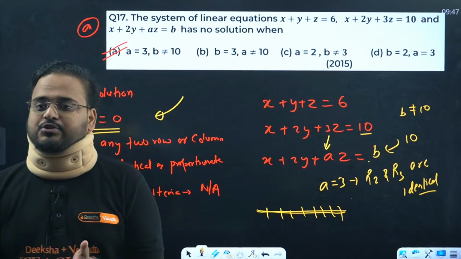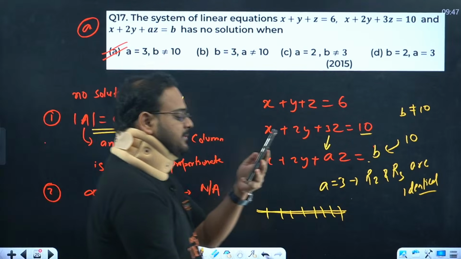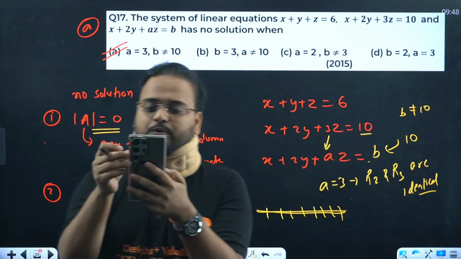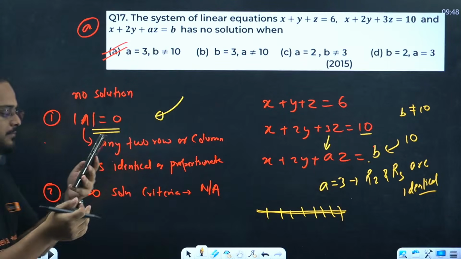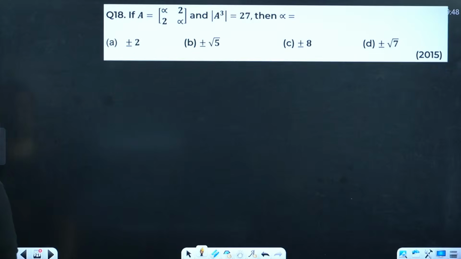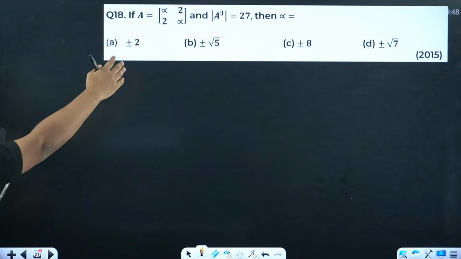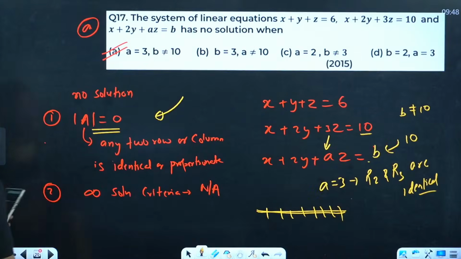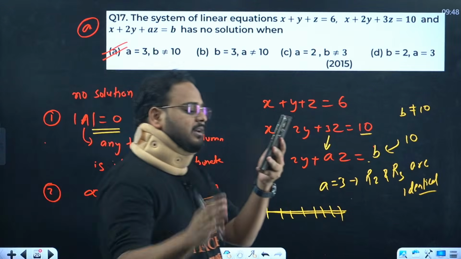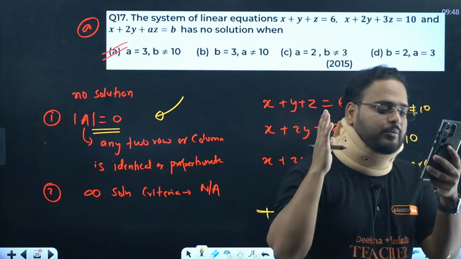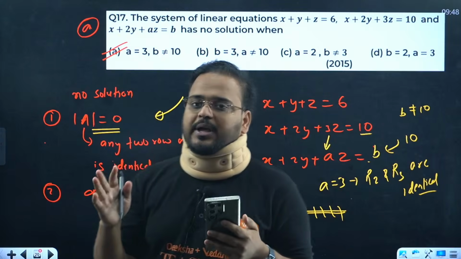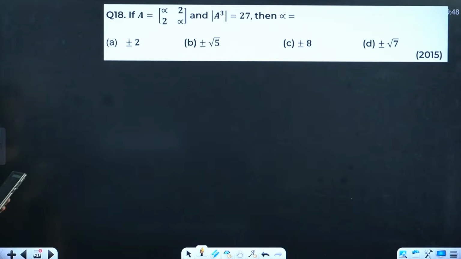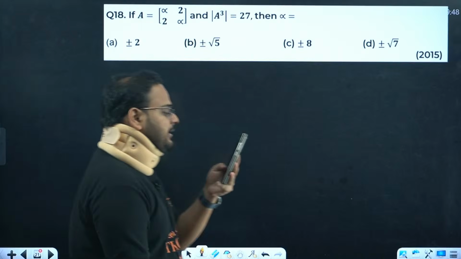Anybody has doubt in this question? Because this is a good question, by the way, guys. Anybody has doubt in this? I'm here to help you out. Meanwhile, everybody else solve question number 18. Question number 18 for people who understood this, continue. Question number 17 for everybody who wants to have an answer or ask me any doubt. Okay, no one has any doubt. Question number 18 then.